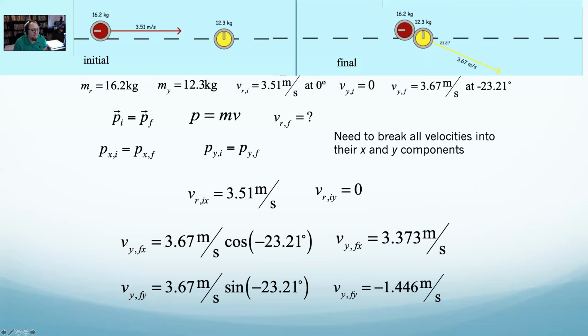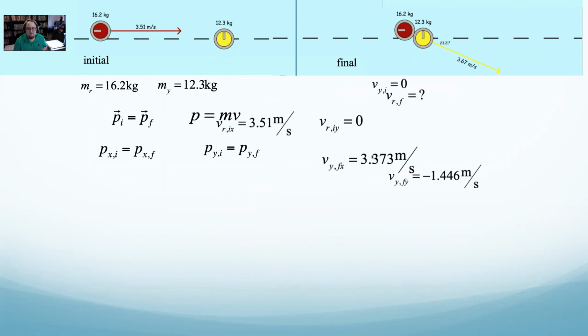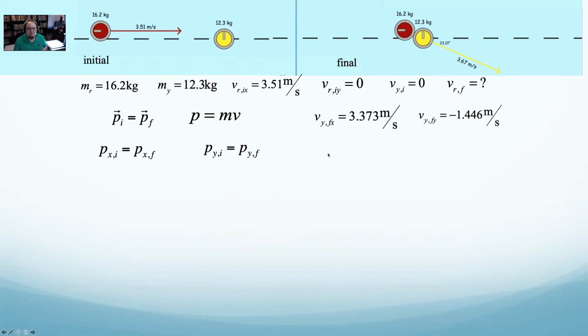It was kind of a mistake of me picking yellow and red because I stole the figures before putting thought into it. Do things that make sense to you, and just be careful. Either way, I have my yellow puck broken into the x component and the y component of the final velocity.